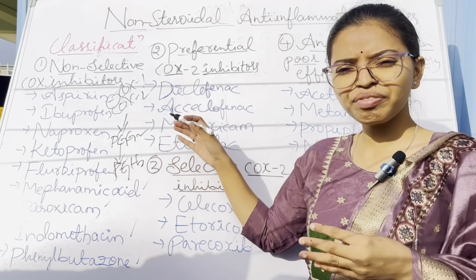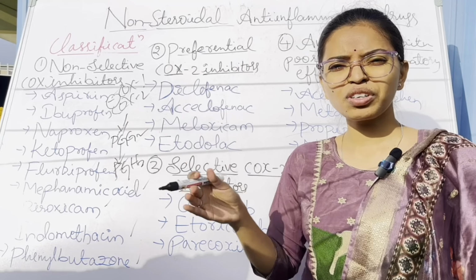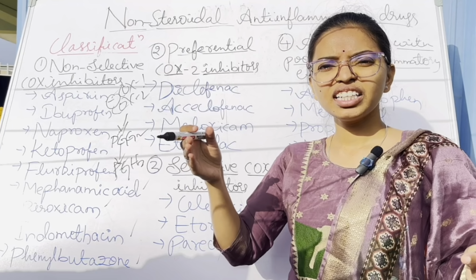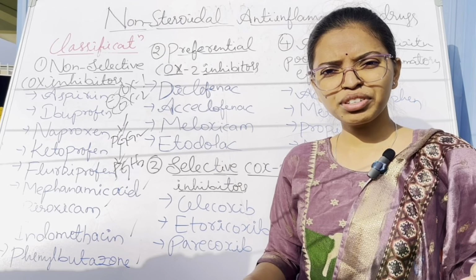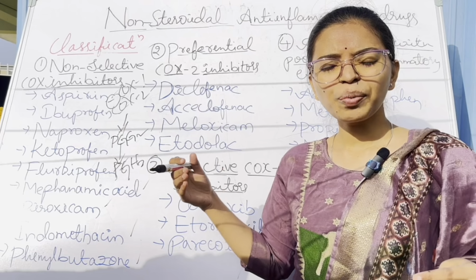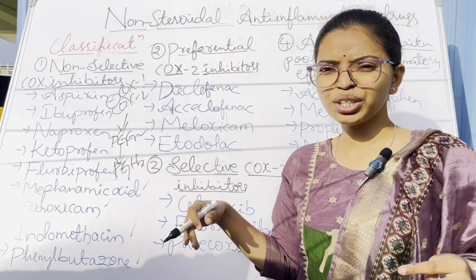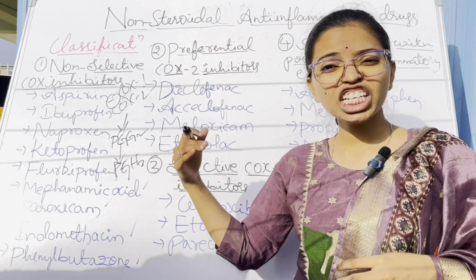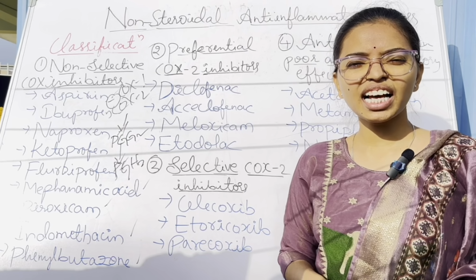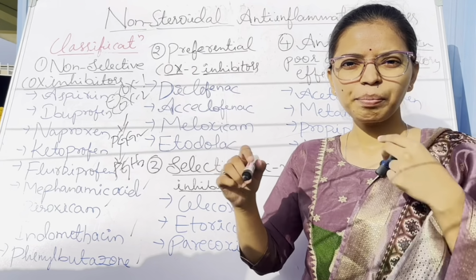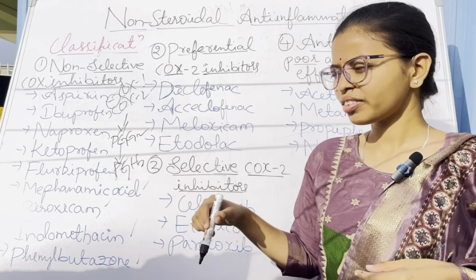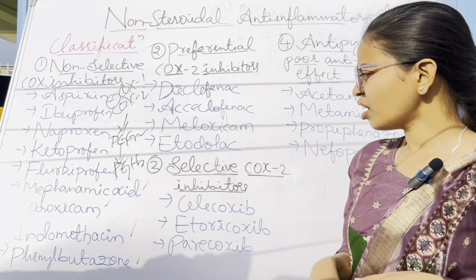PGH2 is the precursor. From the precursor, it leads to the formation of PGE2, PGF2 alpha, thromboxane A2, that is TXA2, PGD2, and prostacyclin I2, that is PGI2. So all these substances will form.